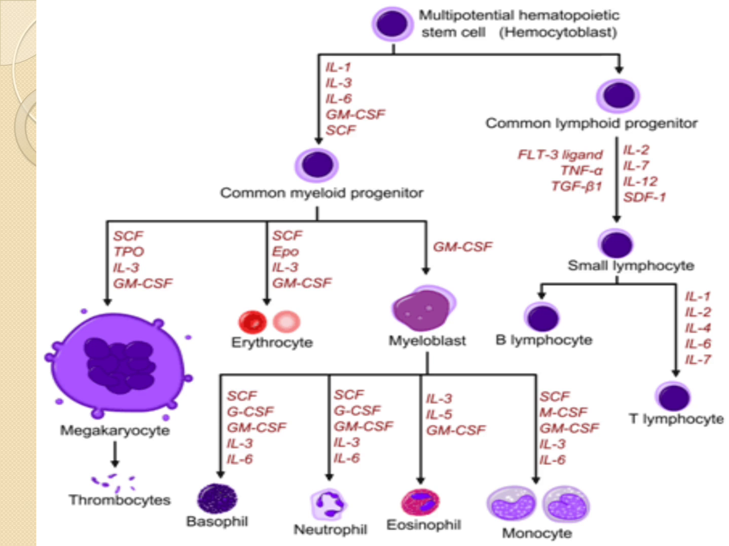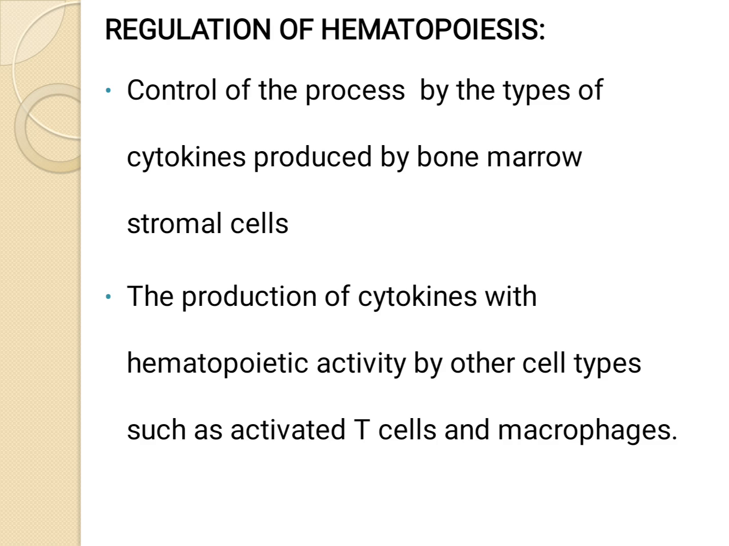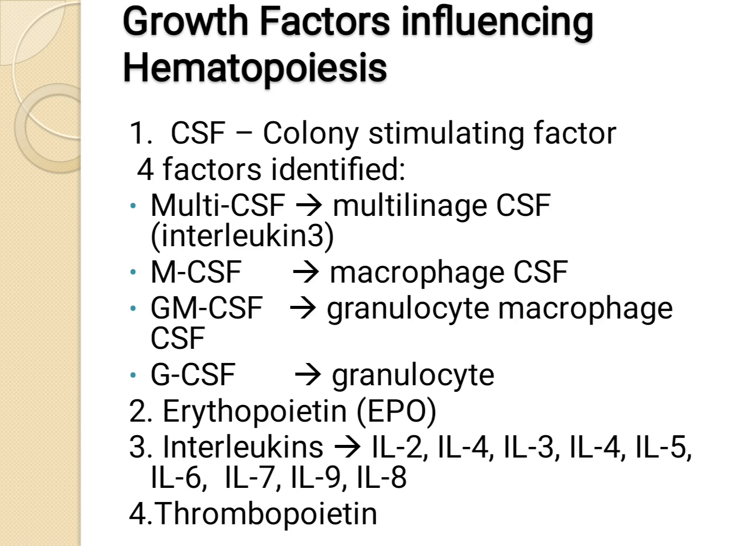And these two pictures depict the production of hematopoietic stem cells. The regulation of hematopoiesis, that is the control of this process, is carried out by the cytokines, which are produced by the bone marrow cells, as well as the activated T cells and macrophages. The growth factors such as CSF, erythropoietin, interleukin, and thrombopoietin are the regulators of the hematopoiesis process.